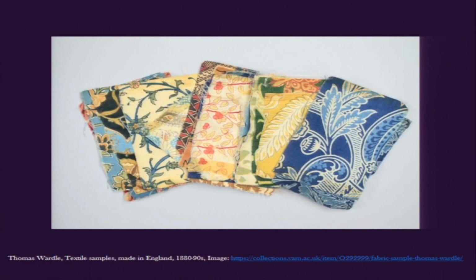So these are some of the textile samples we find which were made by Thomas Wardle in the 1880s and 1890s. All these samples were made in England, but we can clearly see, with the continuous floral motifs, the color scheme, and of course the flow of things, how all those different aspects were very much studied from the textiles in South Asia, in the Indian subcontinent, and then experimented with when Thomas Wardle carried out these experiments in England in the late 19th century.